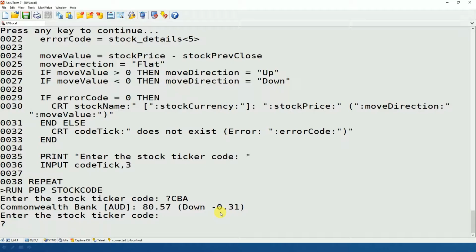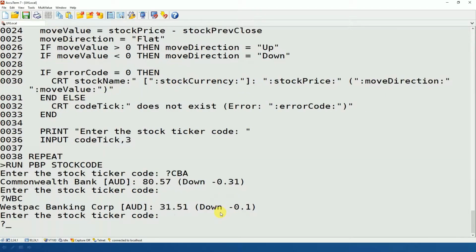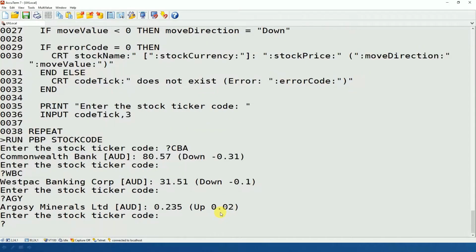It's asking me then for another stock ticker code, so we'll compare with Westpac Banking Corporation. So there we are, Westpac Banking Corporation. It's also trading in Australian dollars. Current price is $31.51, and it's down by 10 cents for today. Call up another one, Argosy Minerals, and there's the same results for Argosy Minerals.